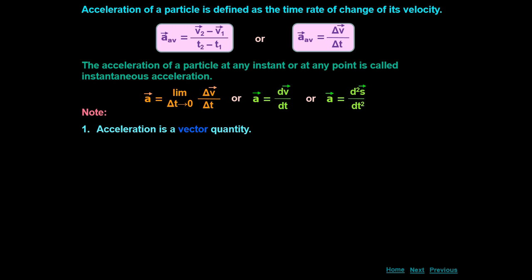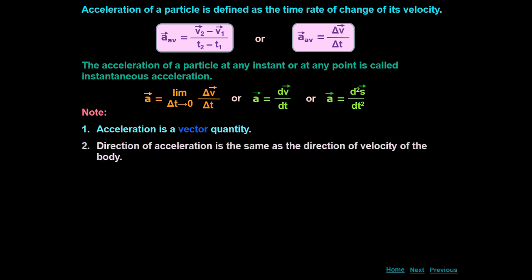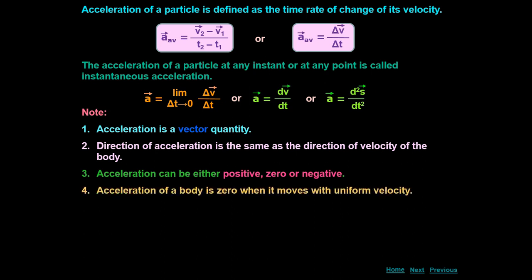Here are some characteristics of acceleration. Acceleration is a vector quantity, as you learned already about vectors, which show both magnitude as well as direction. The direction of acceleration is the same as the direction of velocity of the body. Acceleration can be positive, zero or negative. The acceleration of a body is zero when it moves with uniform velocity.